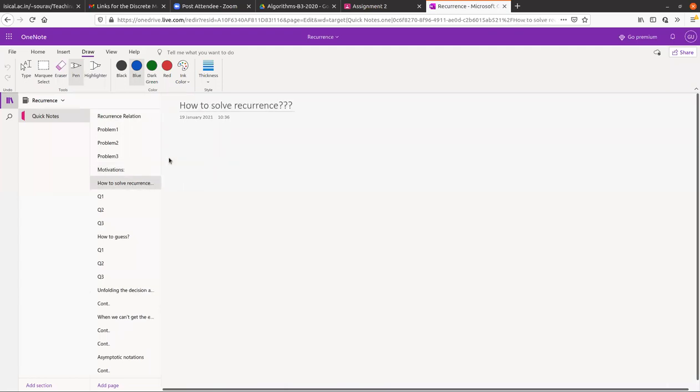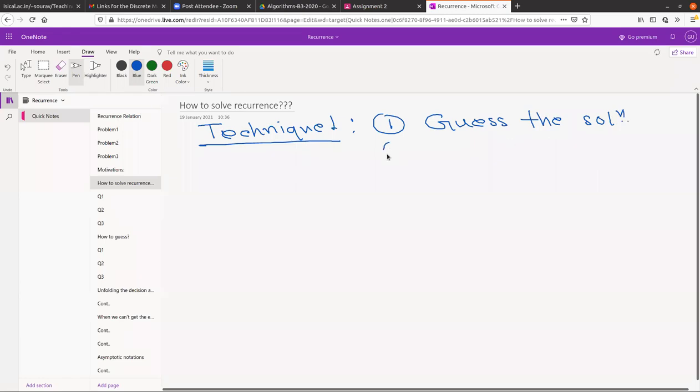Okay, so let's go into the solving. How do we solve our recurrence relation? As I have mentioned, there are many ways. Here we will first learn how to use induction. Technique 1 is to guess the solution and try to prove it by induction.